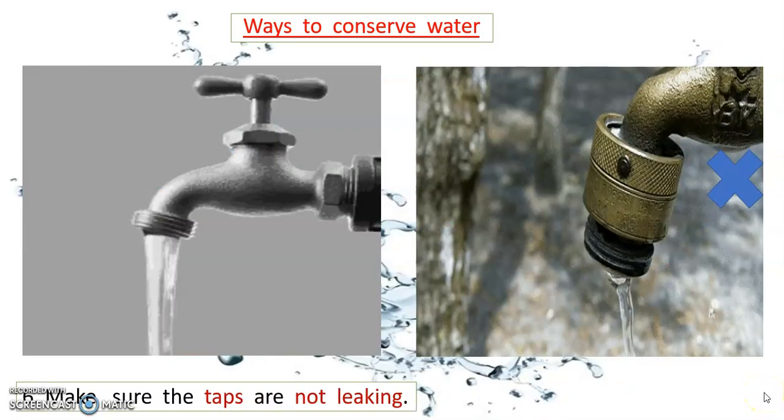Number 6 is make sure the taps are not leaking. So this is no leaking and this is leaking. This is make sure the taps are not leaking. So this is do, this is don't, to conserve water.